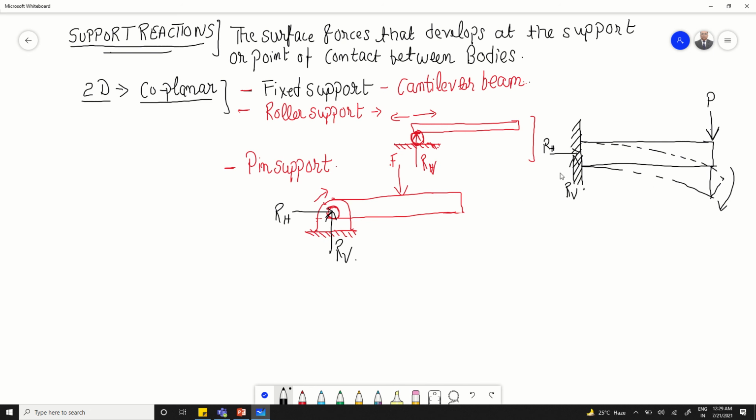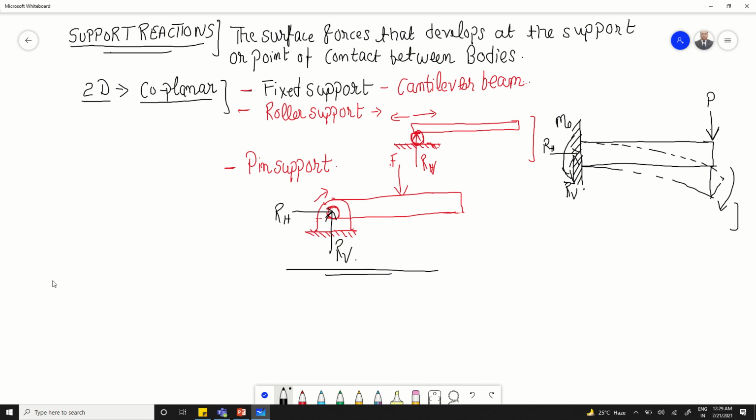So in order to maintain equilibrium there will be a moment in the opposite direction also, like this, which means a fixed support is subjected to three types of forces: two reaction forces and one bending moment. We call it M naught. So you have to remember these types of forces that you will study in mechanics of materials.